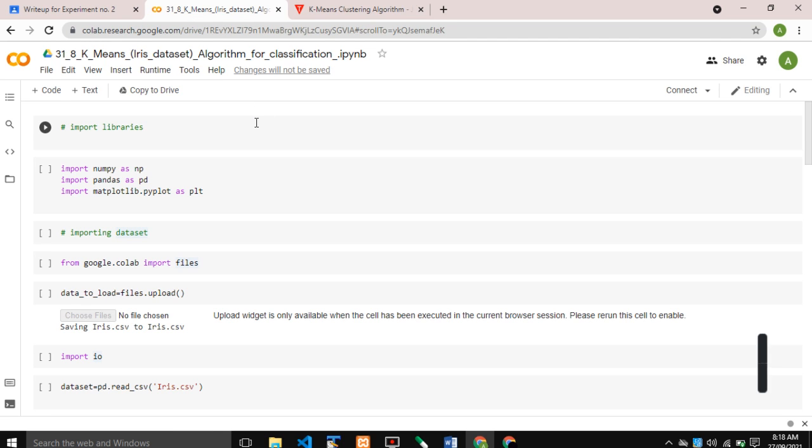Let's go to the program side. First of all, import the libraries required for the K-means algorithm. First is NumPy, second is Pandas, and third is the Matplotlib library, pyplot.